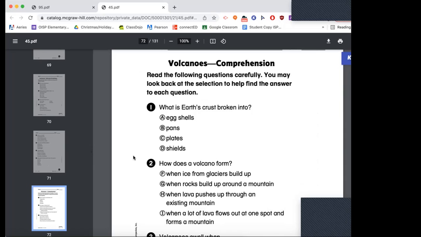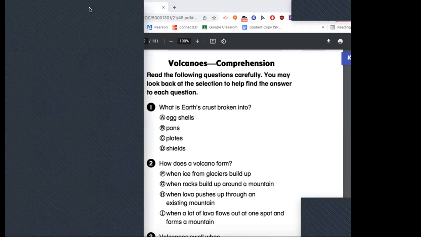Okay, volcanoes comprehension. Read the following questions carefully. You may look back at your book to help find the answers to the questions. Okay, what is Earth's crust broken into? Eggshells, pans, plates, or shields? You really had to be paying attention to get this one. Plates. Very good. I'm going to show you guys.